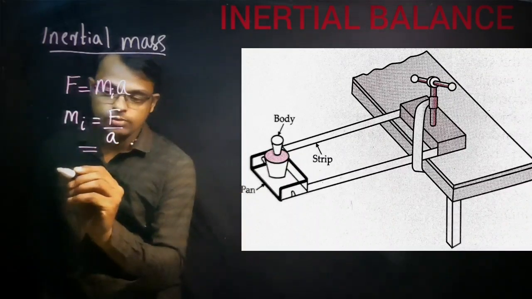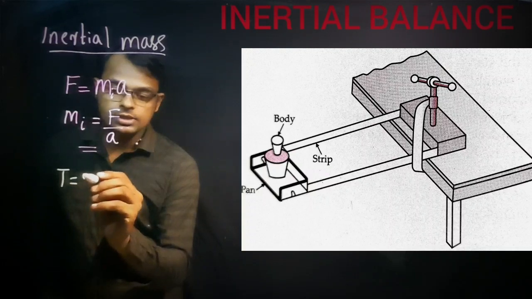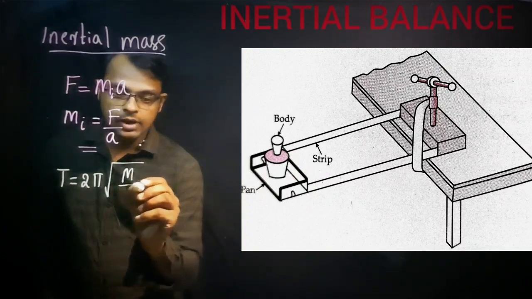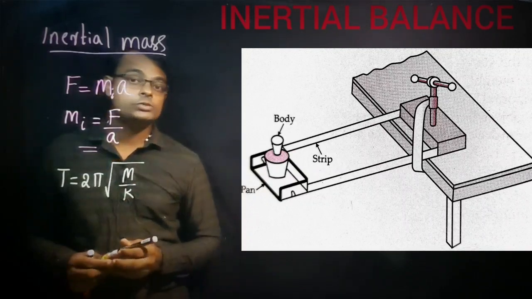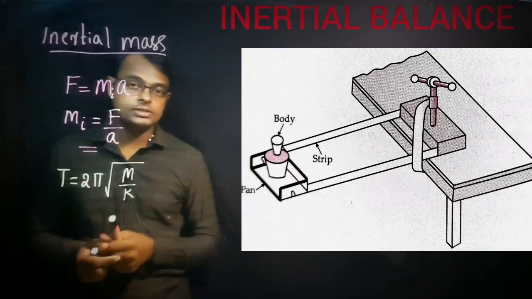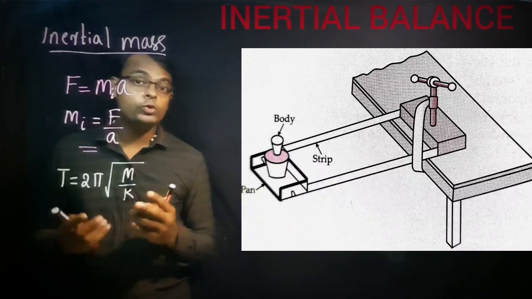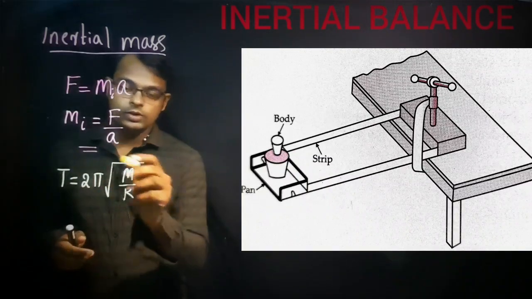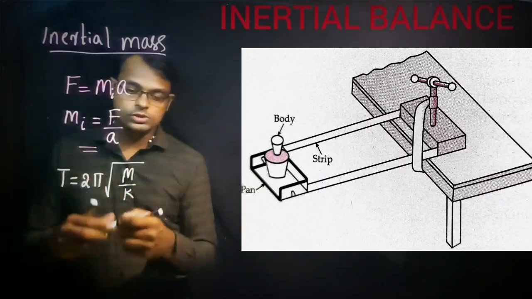So you can write the formula here. Time period is equal to 2 pi root of m by k, where m is the mass we are keeping inside, and k is the force constant. It is a constant value. If you rearrange this formula, you can square both sides to avoid the square root.